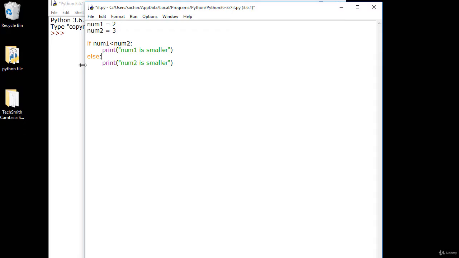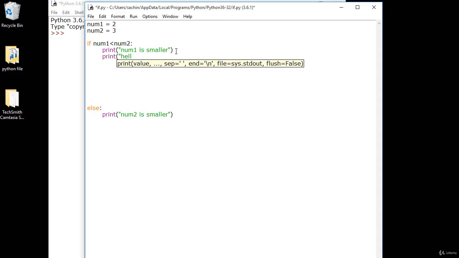But if it is false, the statement within the else part will be compiled or interpreted. So what this really means is, if this is true, then the scope within it, so just put something here, everything within this scope will be interpreted if it is print. You can print hello or anything, but just this part, anything within this will be interpreted.